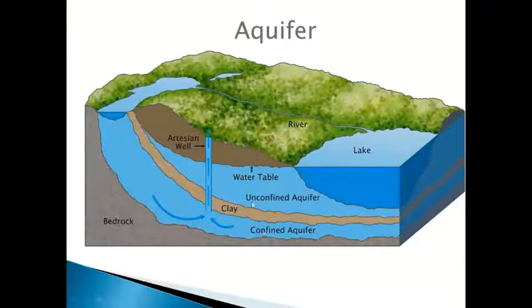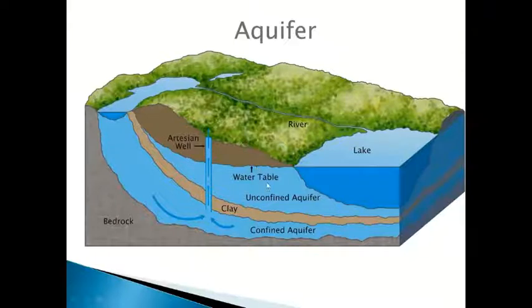Confined aquifer is what? After the unconfined aquifer, there is an impervious bed. You can see this impervious bed, and below this impervious bed there is a storage of water. So this will always be under water pressure. This type of aquifer is called a confined aquifer.